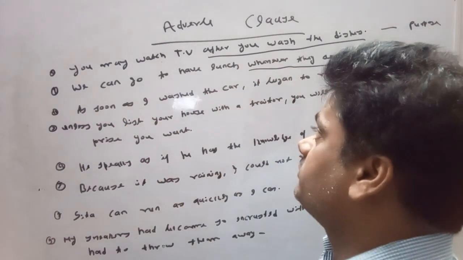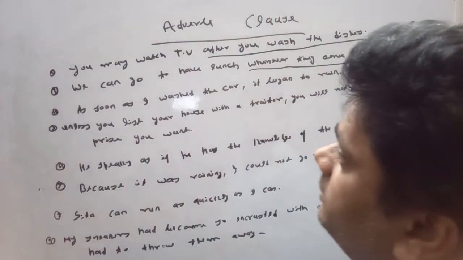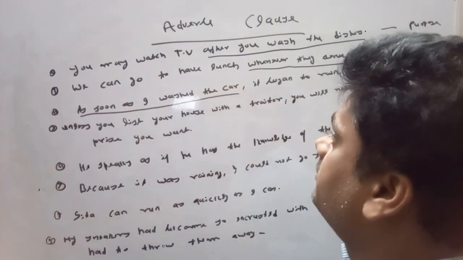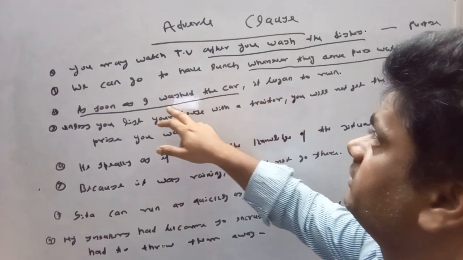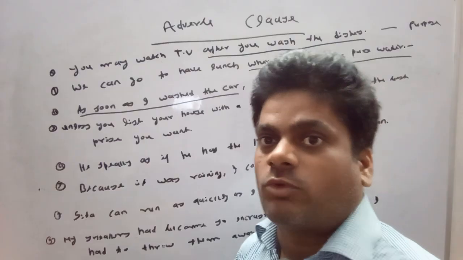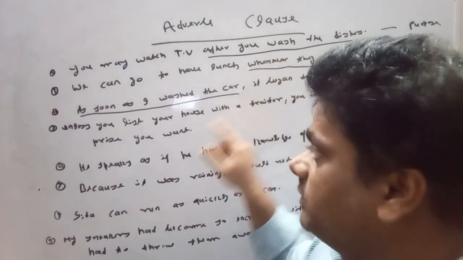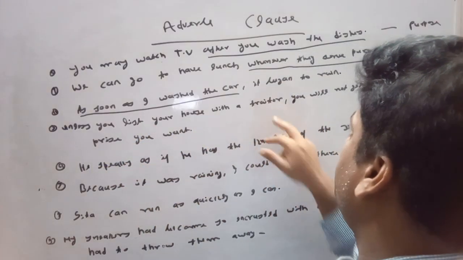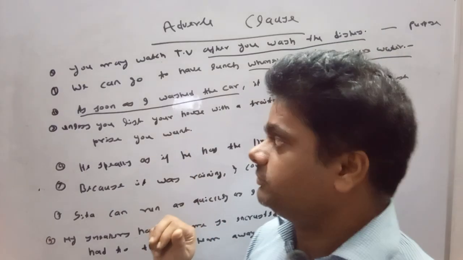As soon as I washed the car, it began to rain. As soon as I washed the car, it began to rain. Here, this adverb clause is also supposed to modify the verb began. Unless you list your house with a theatre, you will not get the best price you want.